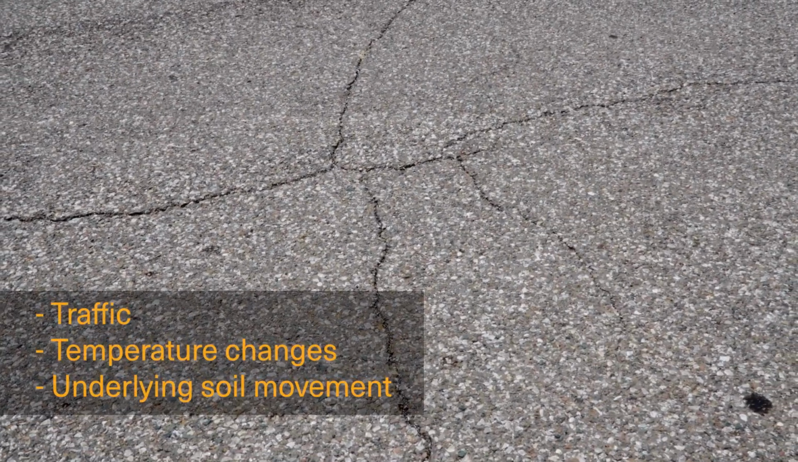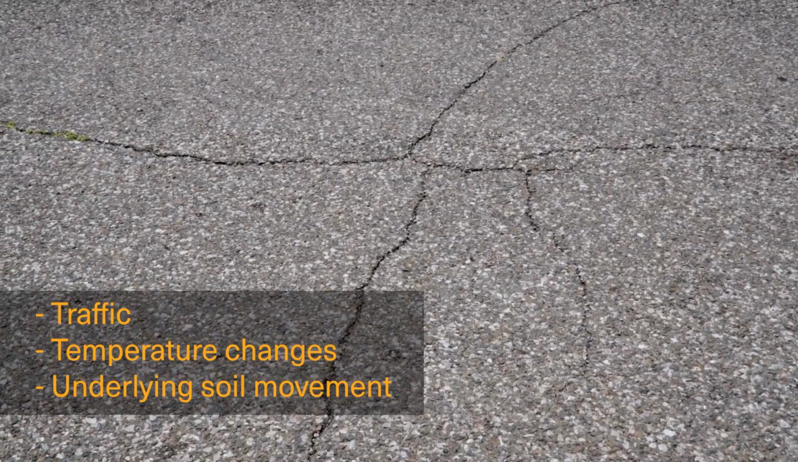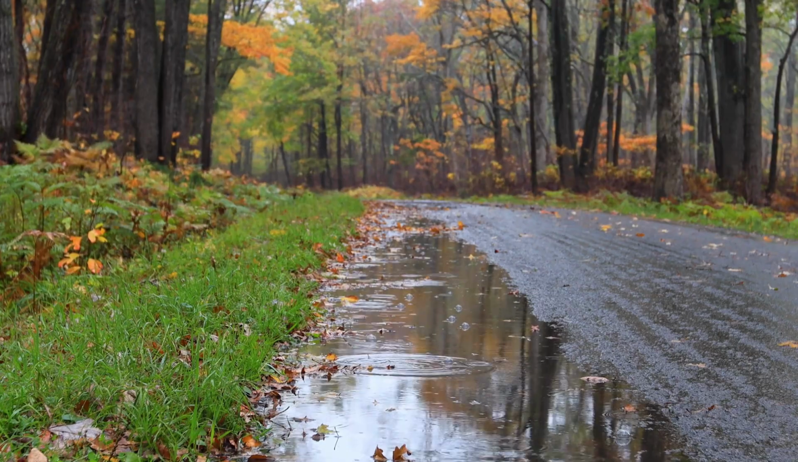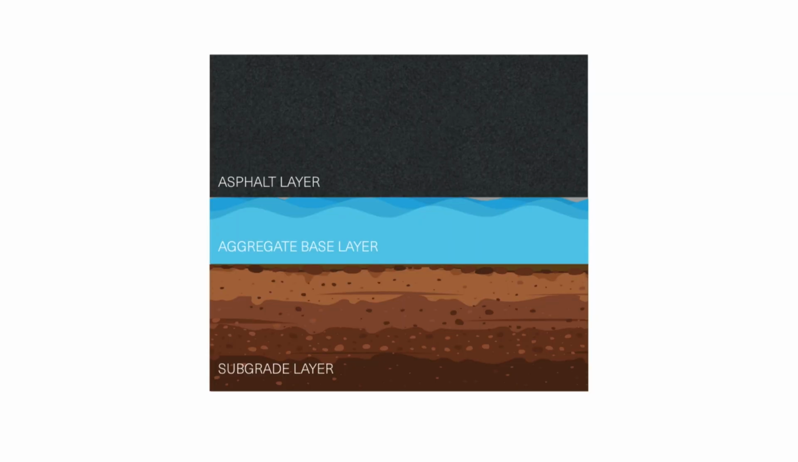Cracks initially form from a variety of reasons, including traffic, temperature changes, and underlying soil movement. Raveling occurs as the binder ages and leads to aggregate loss. Whether it be rain or snow, water seeps into small cracks within the pavement and accumulates between the asphalt and the subgrade beneath the road.